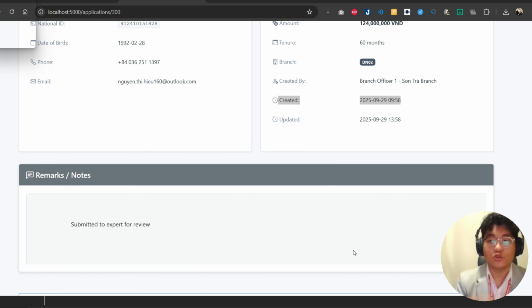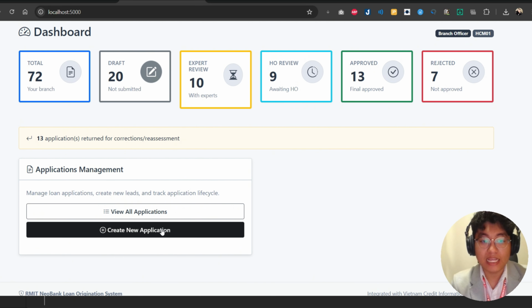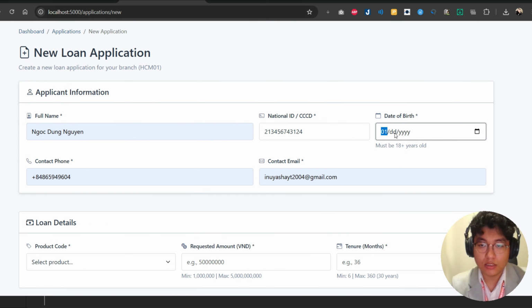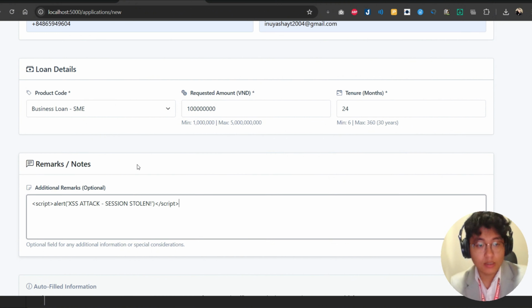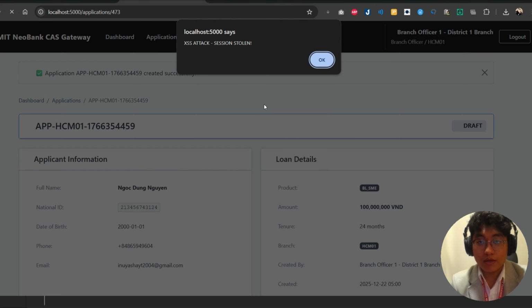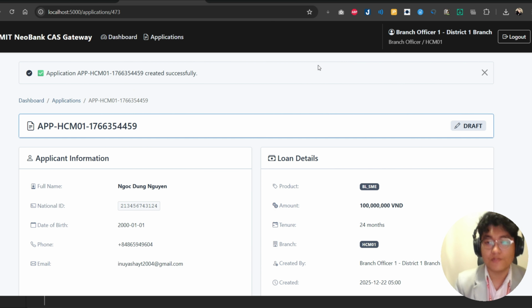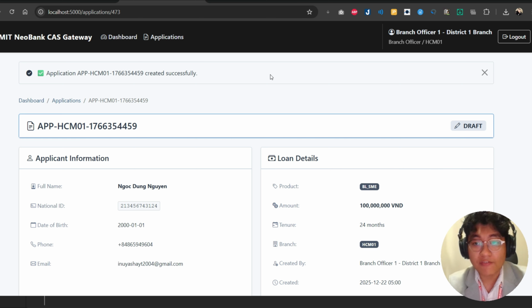Next will be the cross-site scripting attack. I will create a new application, and here I will leave the script for the attack. After I create the application, the session will show this. Cross-site scripting represents a different level of threat vector. After I create that, you can see that the script executes immediately when the application is created by any user role.